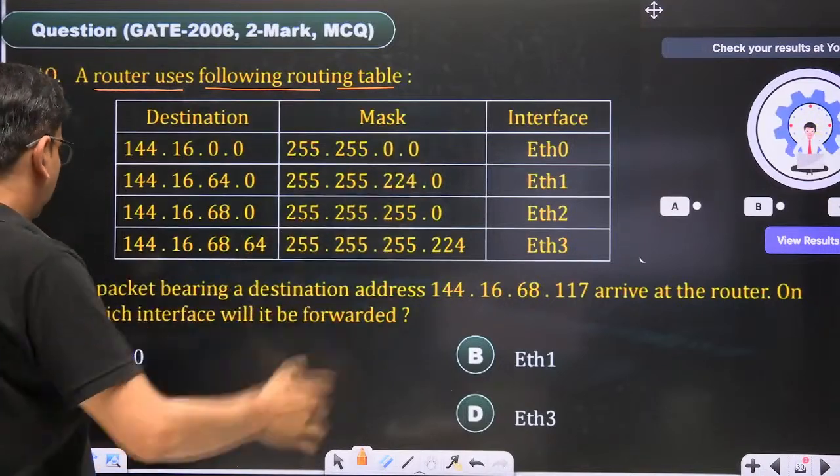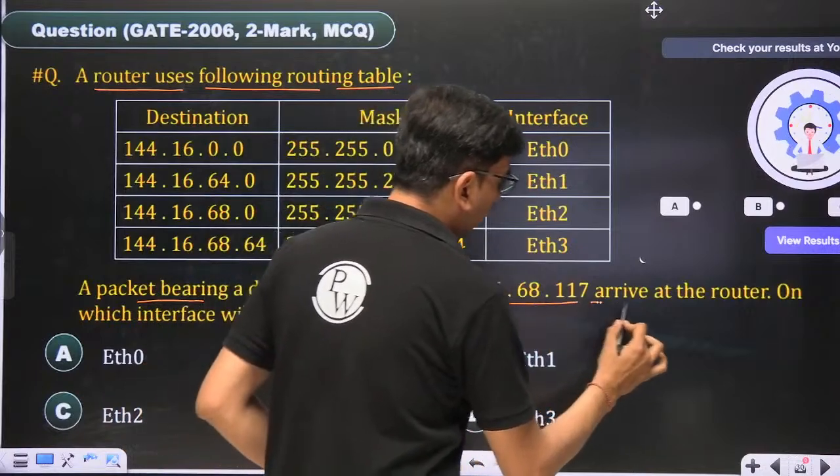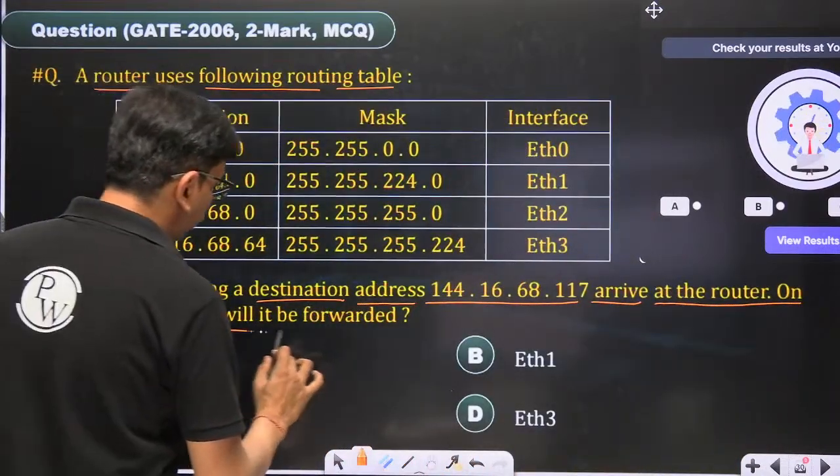This is given. A packet bearing this destination address arrives at the router. On which interface will it be forwarded?